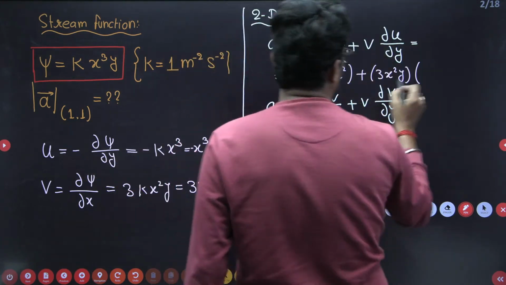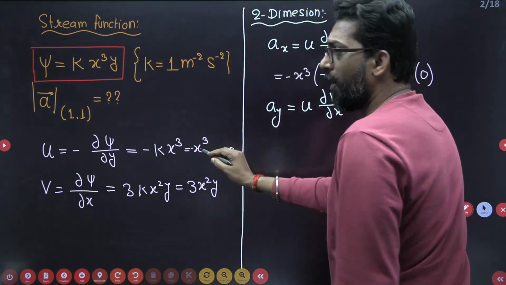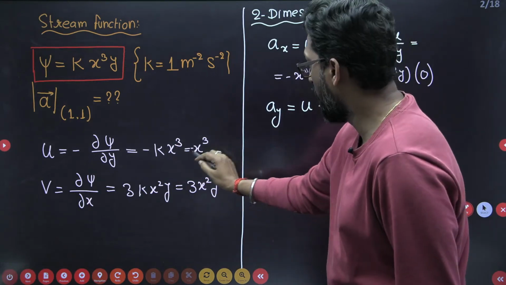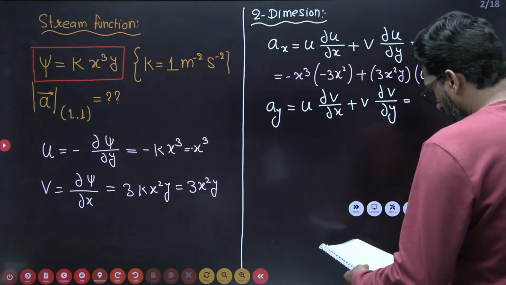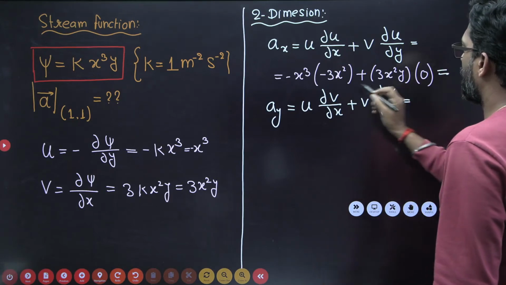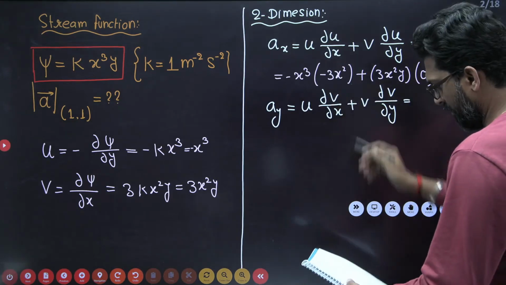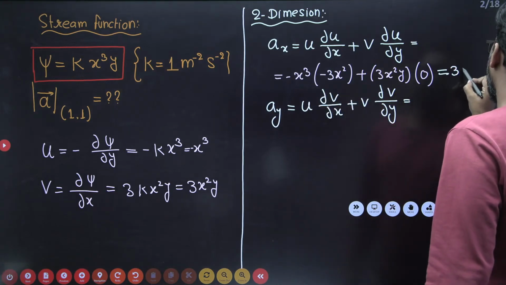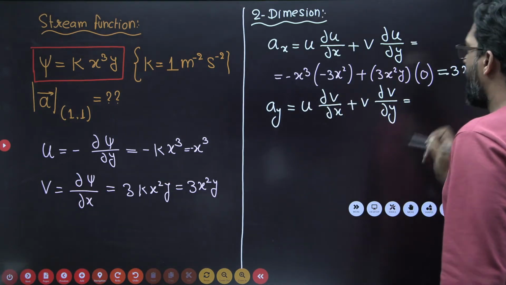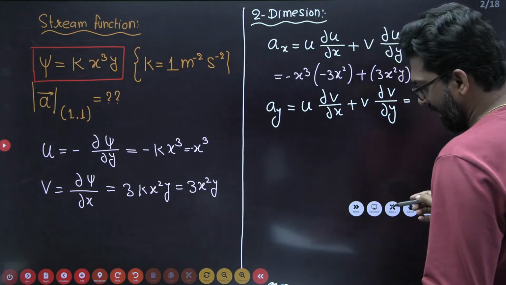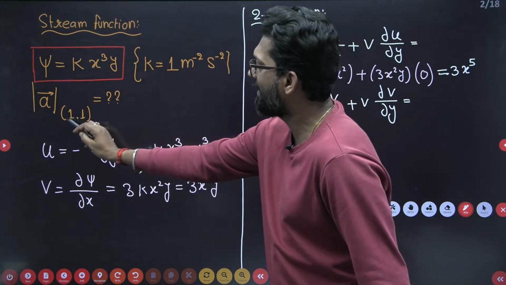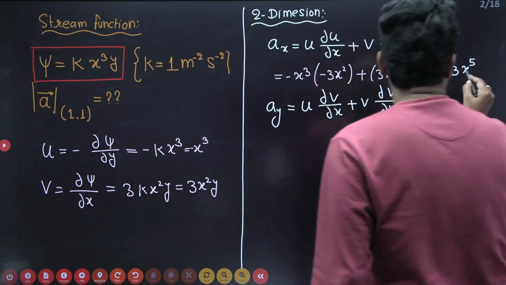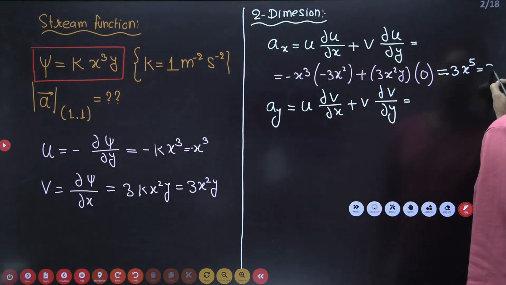Dou u over dou y is 0, there is no any function of y. So this is 0. How much is this equal to? 3x to the power 5. And now, my dear, x is given. What is the coordinate? This is the coordinate x and y. So put x is equal to 1, so this is 3 unit.